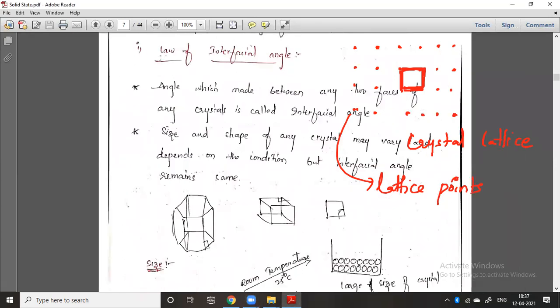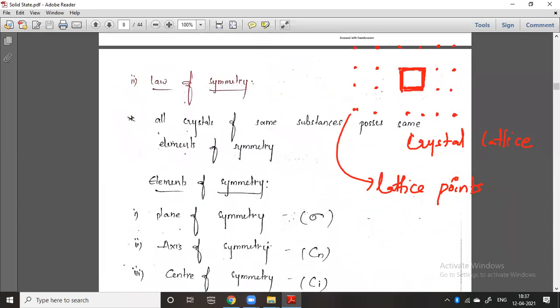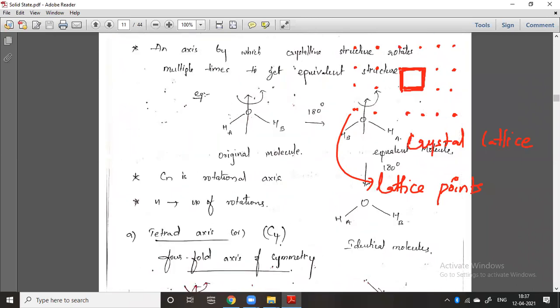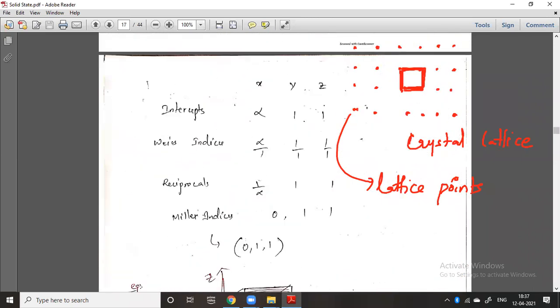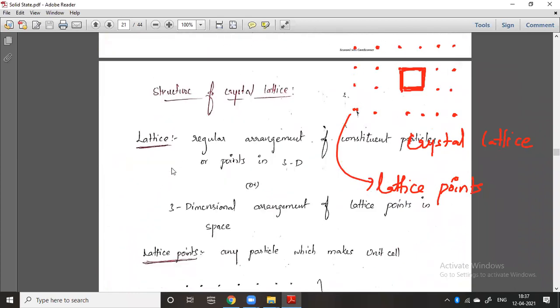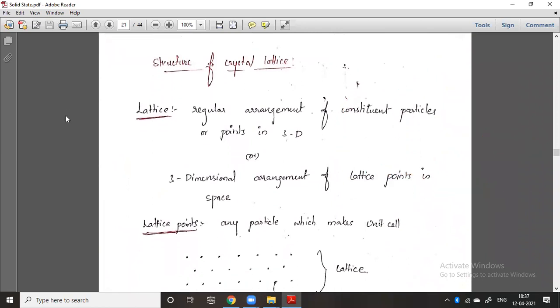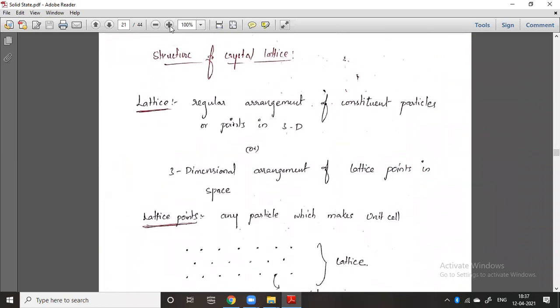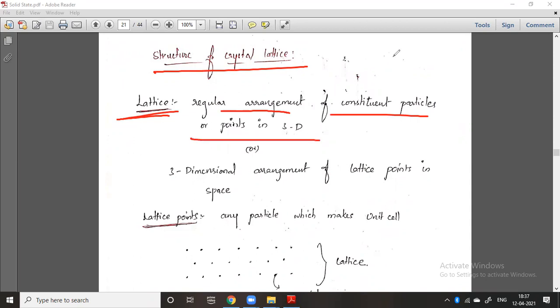I will show you another diagram so you can easily understand the crystal lattice. A lattice is nothing but the regular arrangement of constituent particles in a three-dimensional way. Remember, we are studying only crystals.